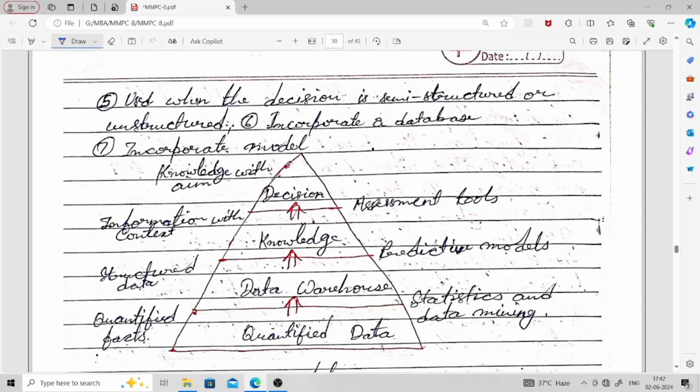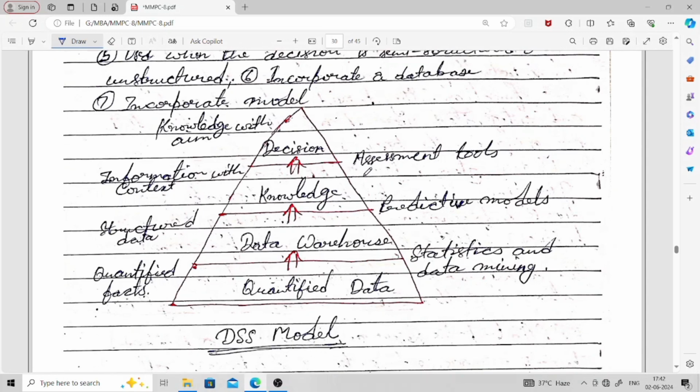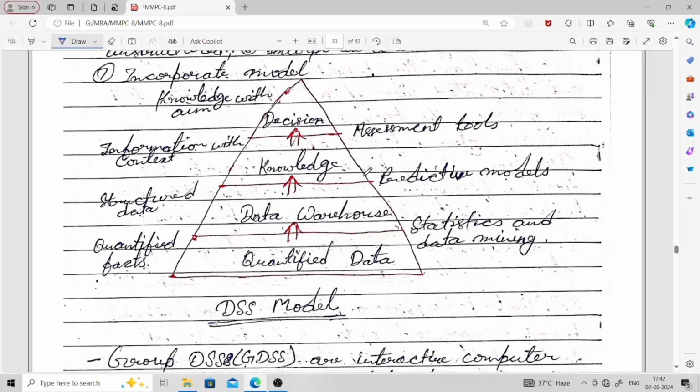When a decision is unstructured or semi structured, then we use it, because in the case of unstructured or semi structured decisions, the exact decision cannot be made by an information system. So that's why we need a decision support system. It incorporates a database and also a model. As you can see, this is the DSS model.